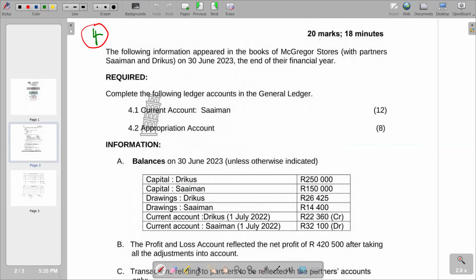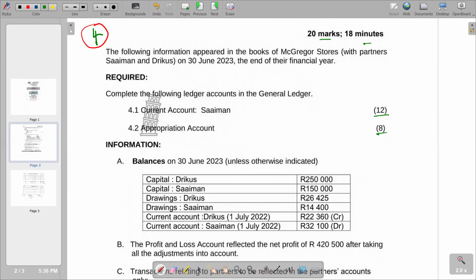on partnerships. The books of McGregor Stores with partners Simon and Triggers on 30 June 2023, the end of their financial year. So the required part: complete the following ledger accounts in the general ledger. First part 4.1, 12 marks. The second part, appropriation account, with 8 marks. So basically this is the requirement of the question.